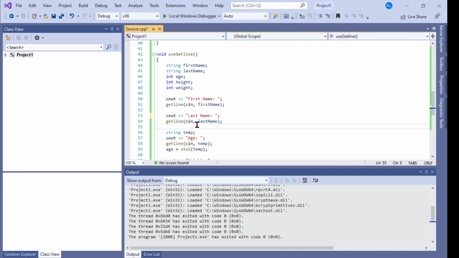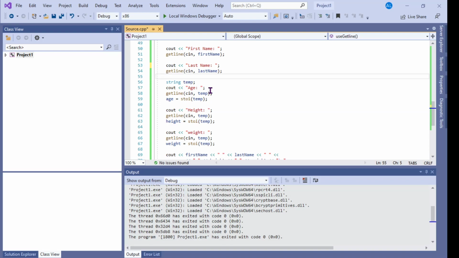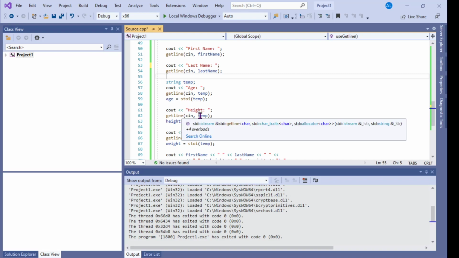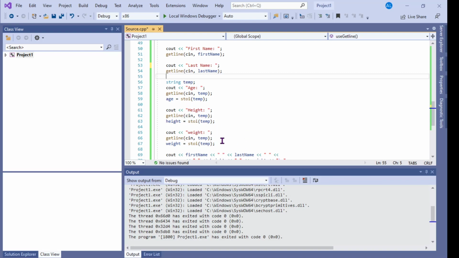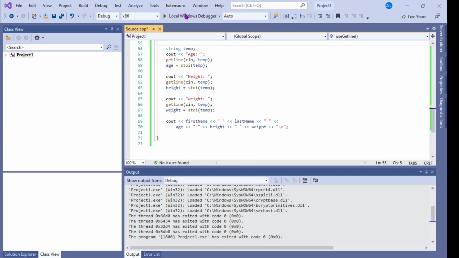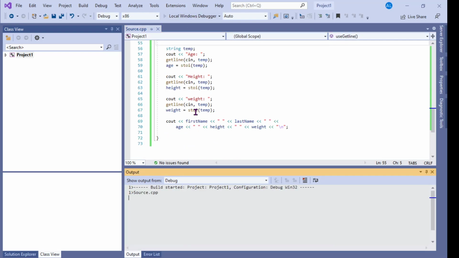Let me show the behavior. This isn't perfect, but it's better. Again, I do that for the age, get the temporary variable, string to integer, height, temporary variable, string to integer, weight, temporary variable, string to integer, and then I print it out. Now I'm going to run that one instead.